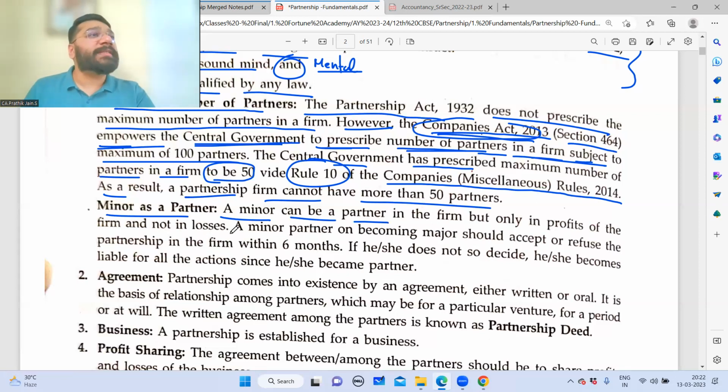The question is, can a minor be taken as a partner in a partnership firm? The answer is yes. A minor can be added as a partner to the firm for the benefit of the partnership.